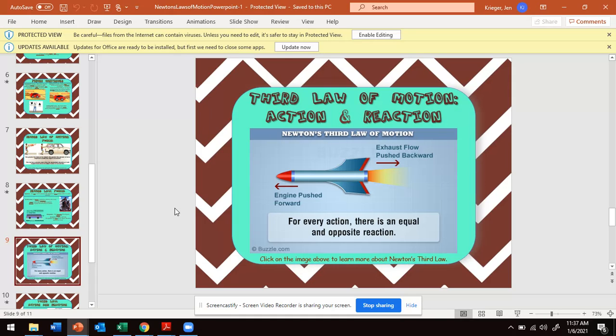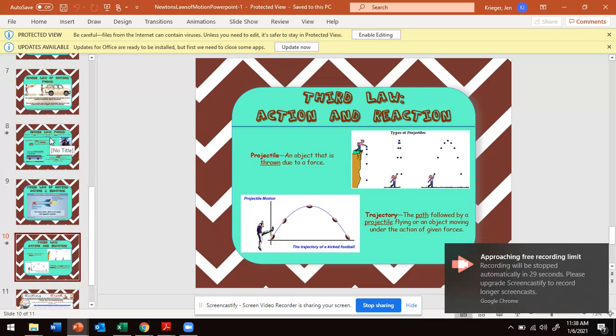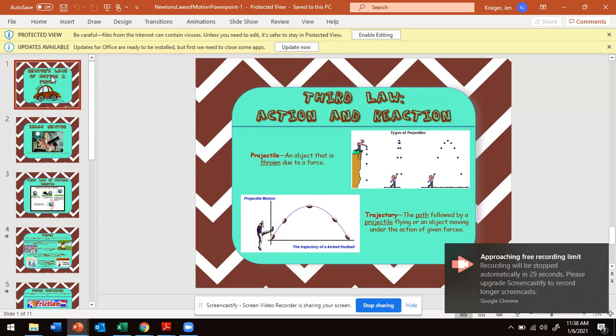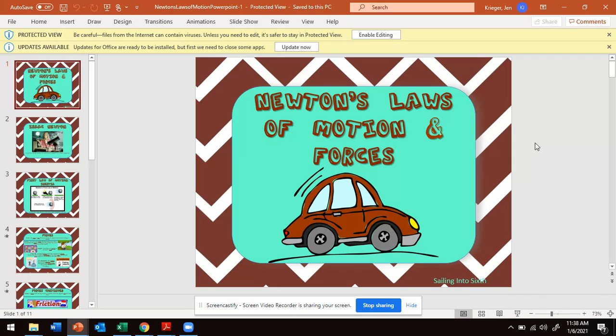Opposite action and reaction. Okay, so in simpler terms, his third law is saying for every action, there must be an equal, but yet an opposite reaction. Something goes one way, another part goes another way. So that is summing up all of Newton's laws. And hopefully you guys are experts at knowing his three laws of motion, nicknames, examples, if I were to ask you to put this all in perspective.